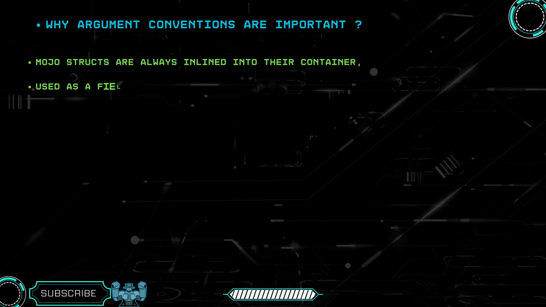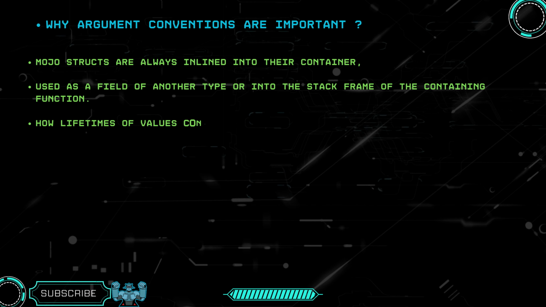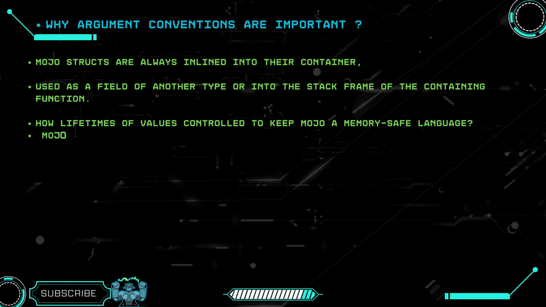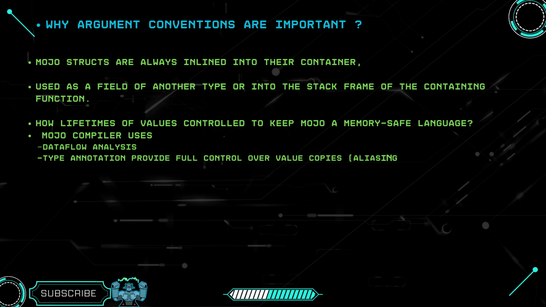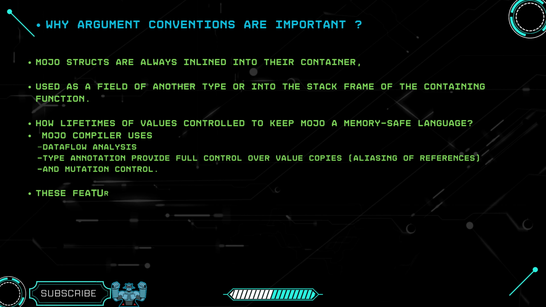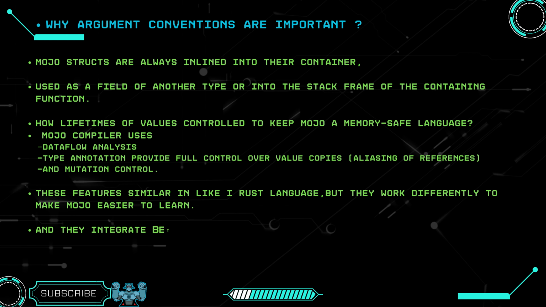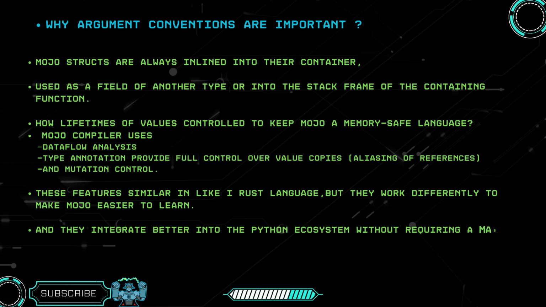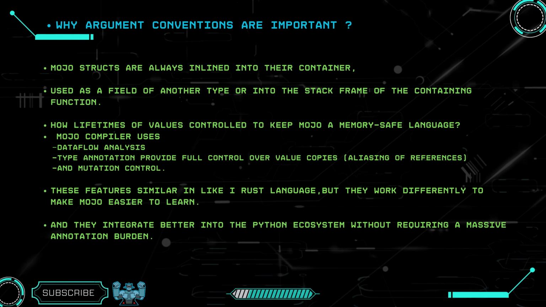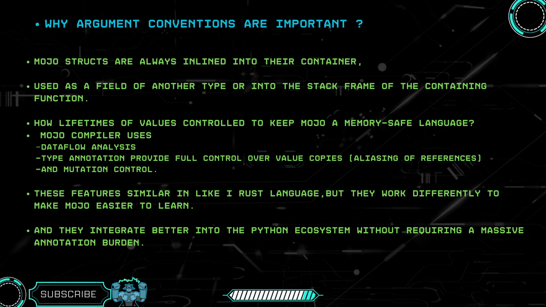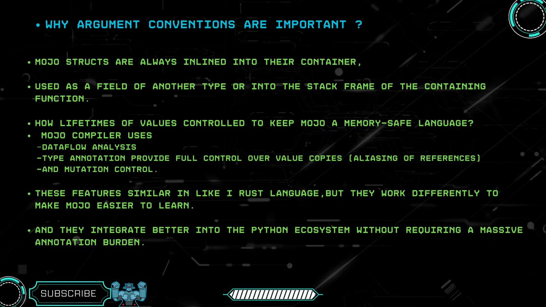Mojo structs are always inlined into their container, used as a field of another type or in the stack frame of the containing function. How are the lifetimes of values controlled to keep Mojo a memory-safe language? The Mojo compiler uses data flow analysis and type annotations to provide full control over value copies, aliasing of references, and mutation control. These features are similar to the Rust language, but they work differently to make Mojo easier to learn, and they integrate better into the Python ecosystem without requiring a massive annotation burden.